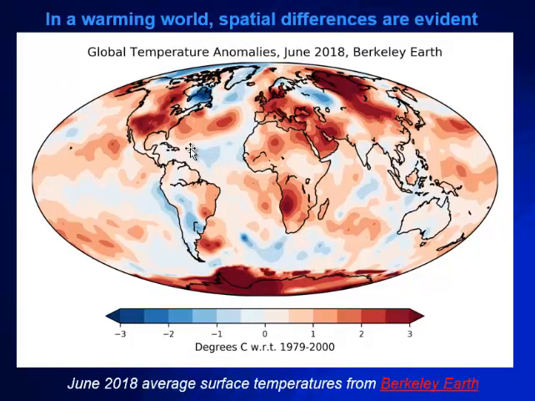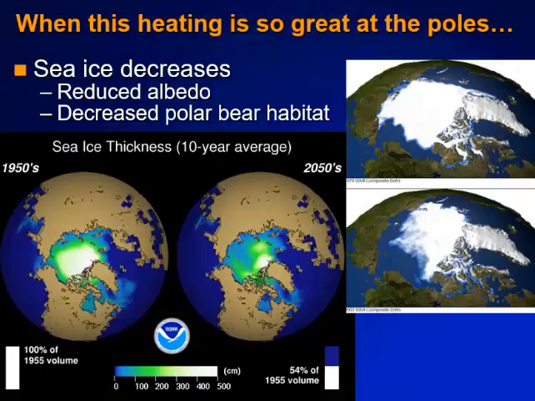All right, so obviously in a warming world, these spatial differences are relatively evident, and I challenge you to go out and look at all of the different data out there. It's pretty amazing the amount of data that has been compiled globally to make some of these really cool images, and for us to be able to understand exactly what's happening on a global scale. So when we talk about this uneven heating and these challenges that we're seeing in heating at the globe level,